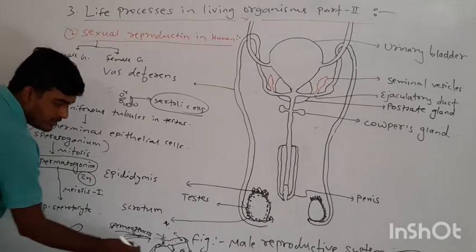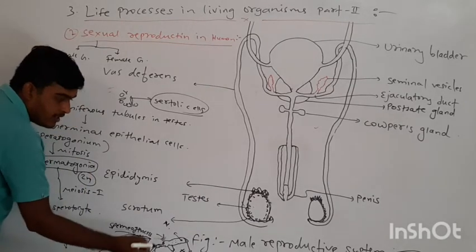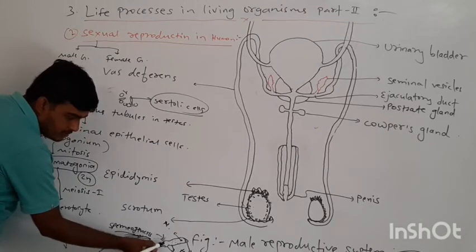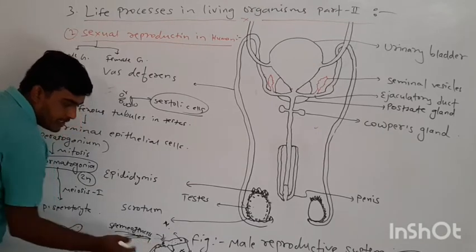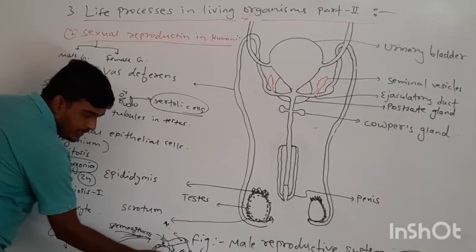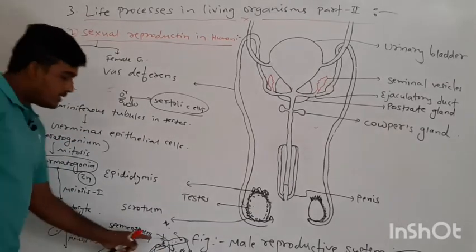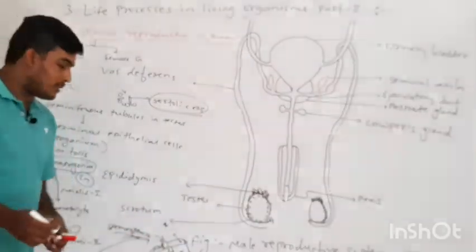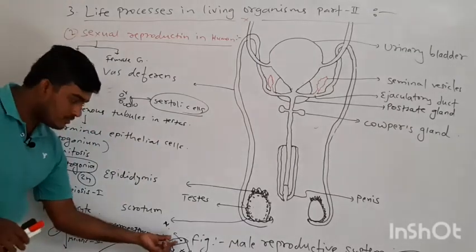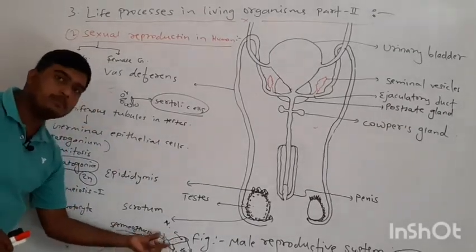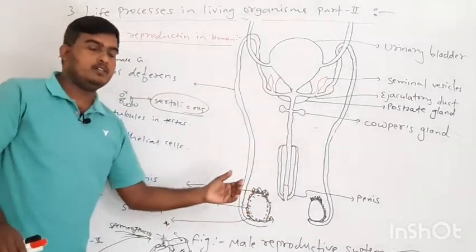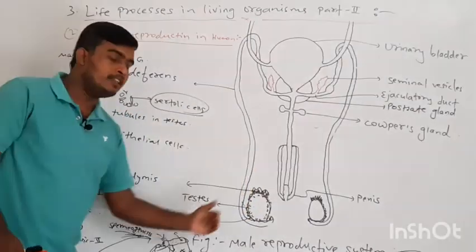One more important point: in sperm, the mitochondria are present below the middle piece, not in the head region. That's why during fertilization only the nucleus from the sperm fuses with the female egg cell.